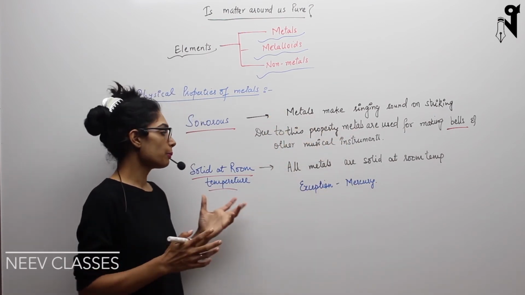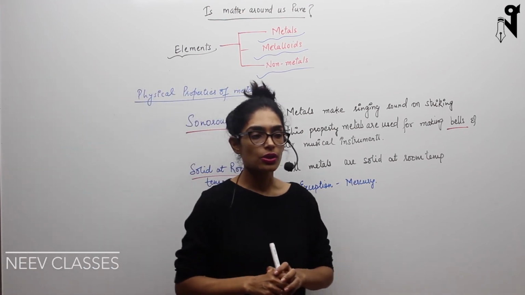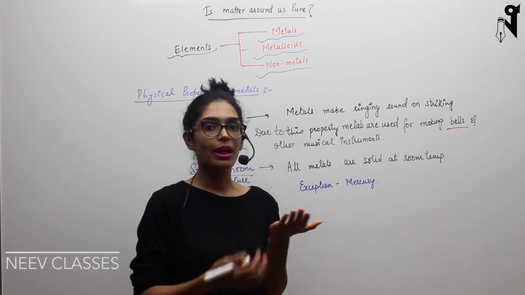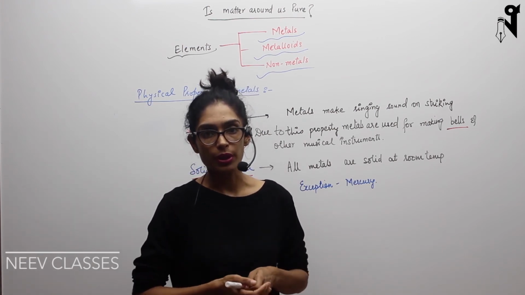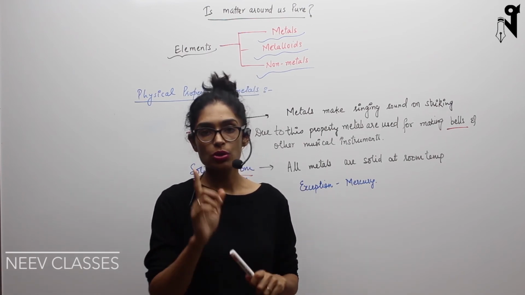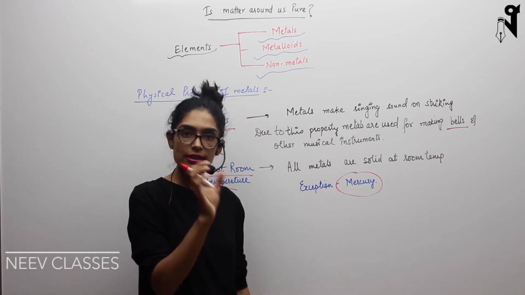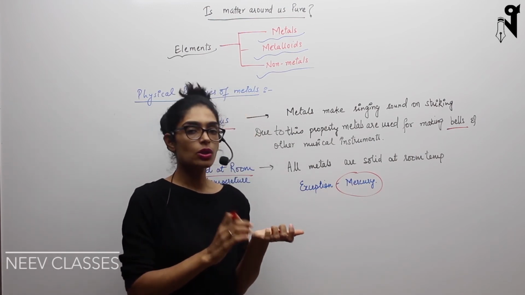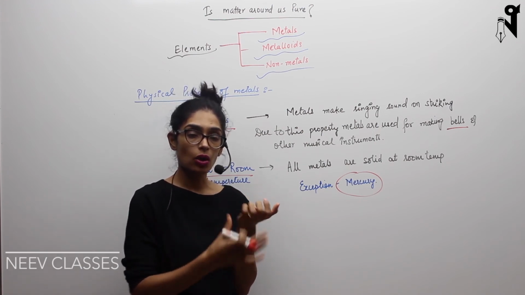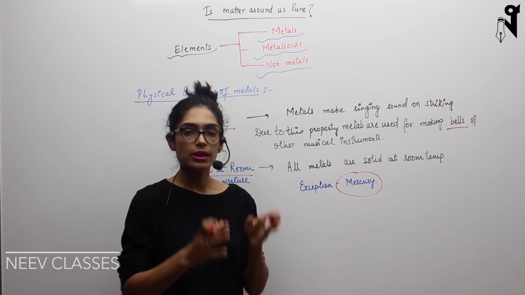Solid at room temperature, this we had already discussed. Most of the metals are solid at room temperature. There are one or two which are not solid, or which tend to melt down at room temperature or at body temperature. The one which exists in liquid form at room temperature is only one, and that is mercury. And gallium is another one which exists as a solid, but if it comes in contact with body heat, the temperature our body possesses, then it tends to melt down.